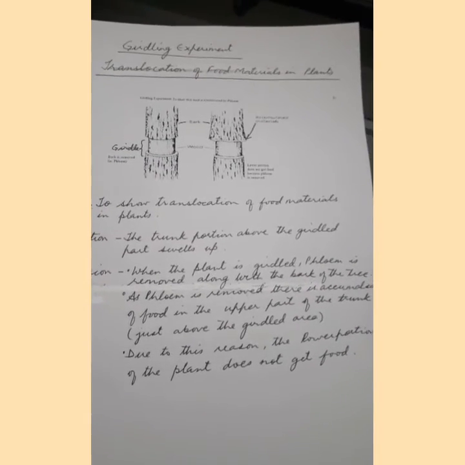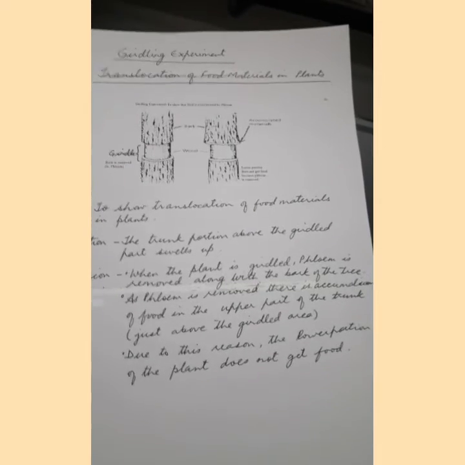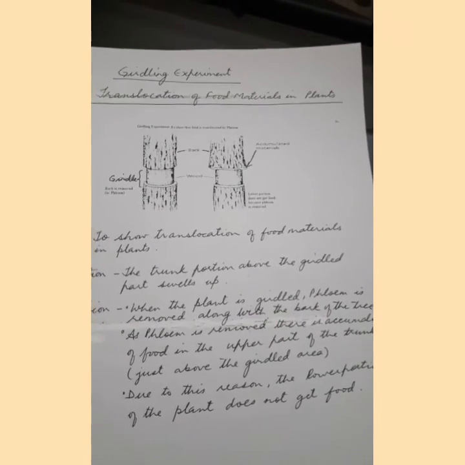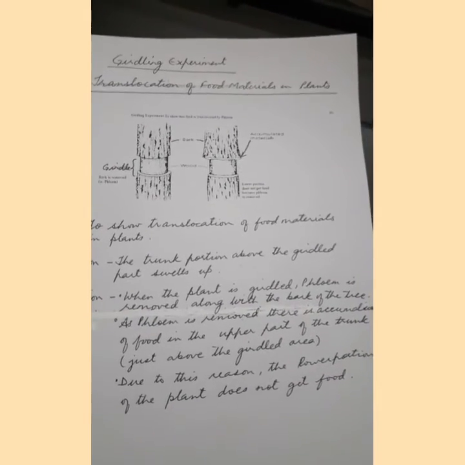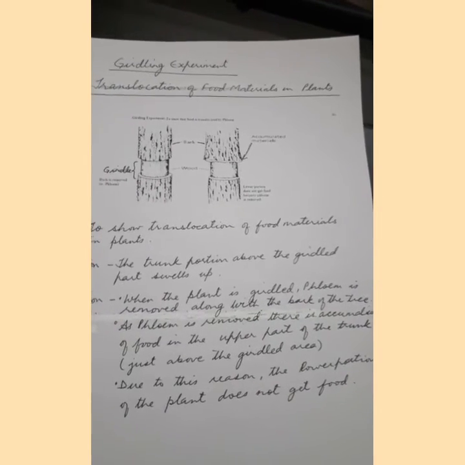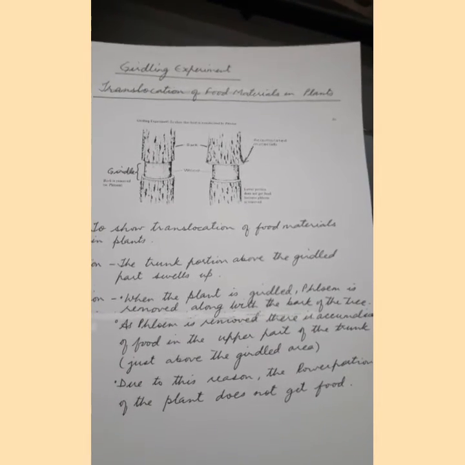Now, why does this happen? When the plant is girdled, the phloem is removed along with the bark of the tree. When the phloem is removed, there is accumulation of food in the upper part. Because the phloem has been removed, it is unable to transport or translocate the food to the lower portion of the tree, and thus there is accumulation of the food in the upper part of the trunk.